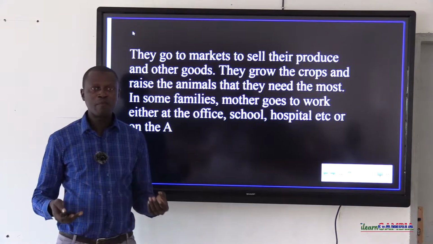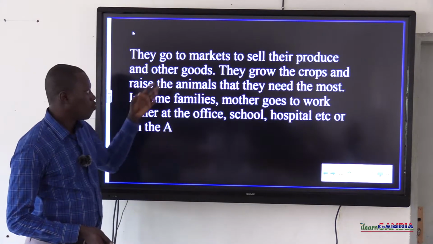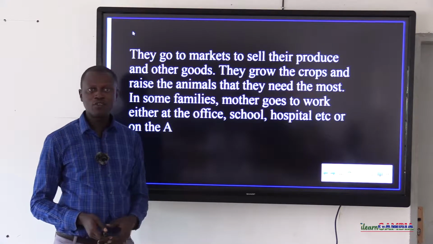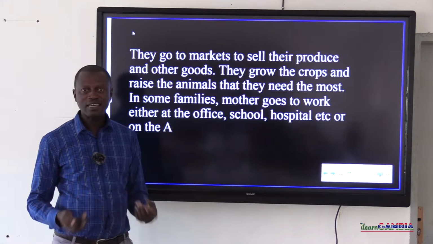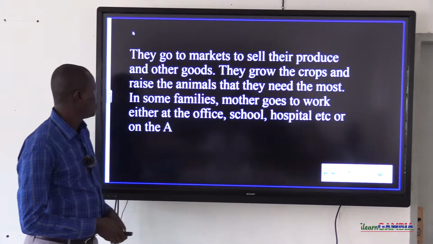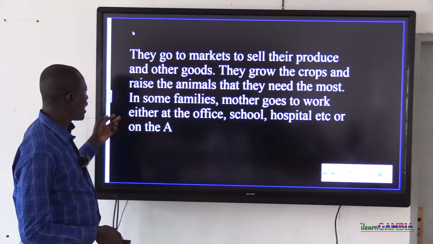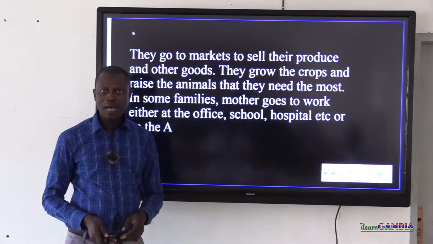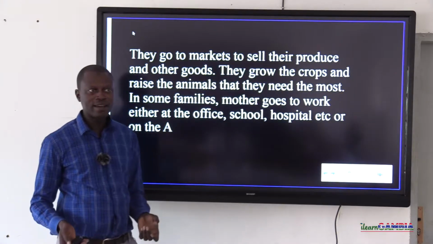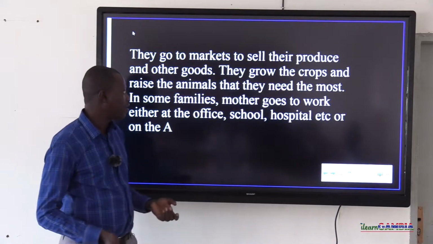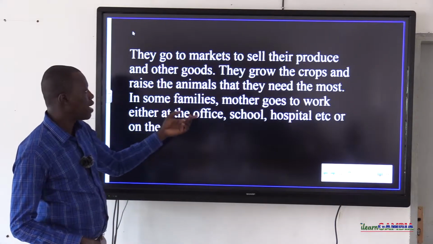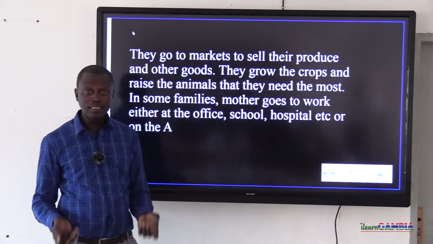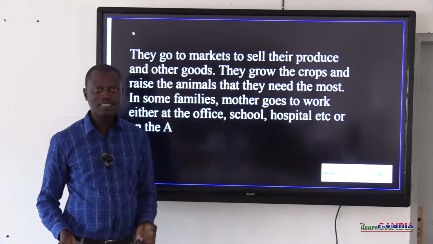Other members will be working in the formal sector. Some will be involved in apprenticeship or other skills. They grow the crops and raise the animals that they need the most. For example, if you move to certain places in the Gambia, you will see some family members involved in the growing of crops, be it rainy season or dry season.